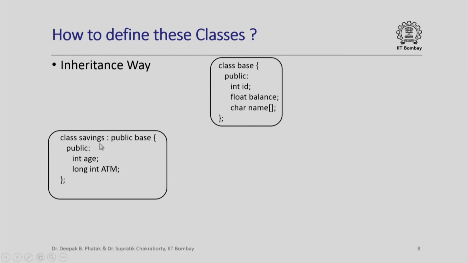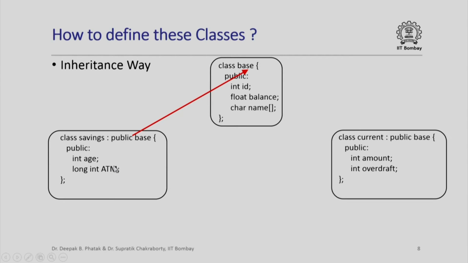So, this declaration says that the savings class is derived from the base class, and so it inherits whatever is there in the base class, and in addition it has two public data members called age and ATM. Similarly, there is this current class which is also derived from the base class. So, it is going to inherit all the data members from the base class, and in addition it has two additional data members called amount and overdraft.